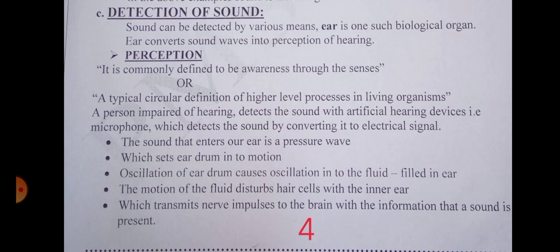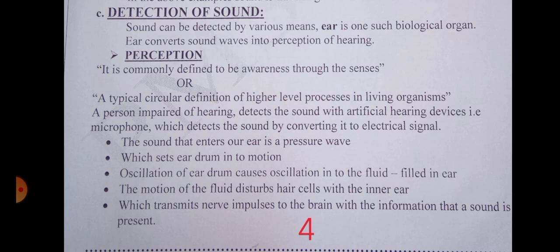The ear converts sound waves into perception of hearing, and perception is commonly defined to be awareness through the senses, a typically circular definition of higher level processes in living organisms. A person impaired of hearing detects sound with artificial hearing devices, that is, a microphone, which detects sound by converting it into electrical signals.